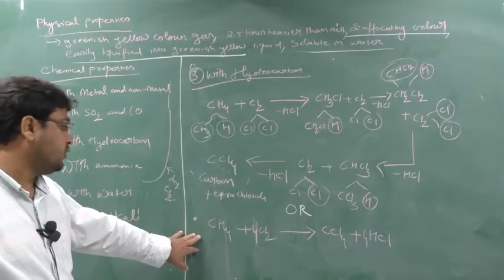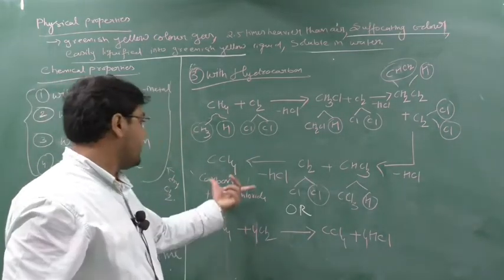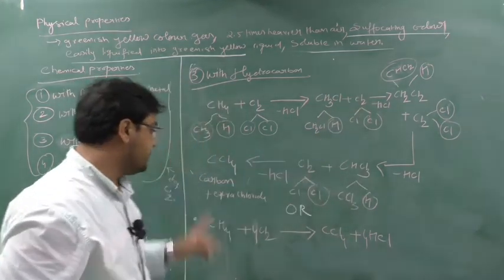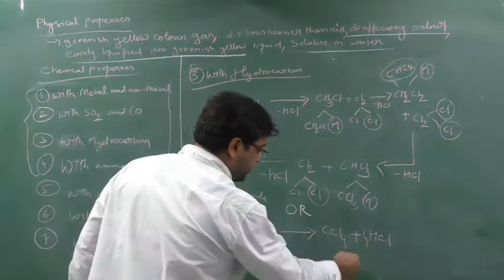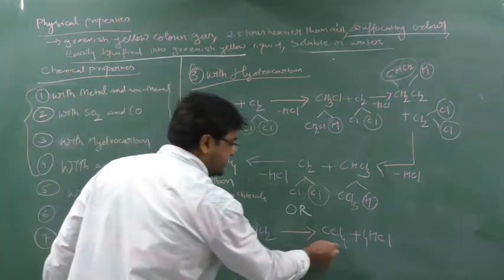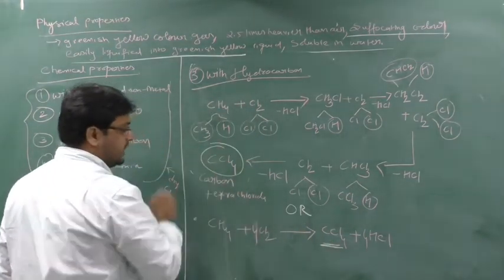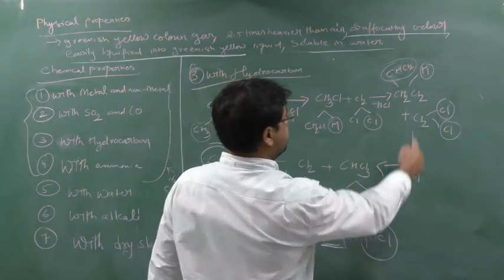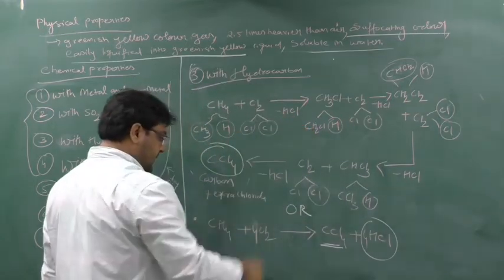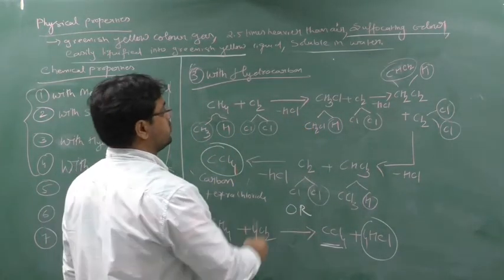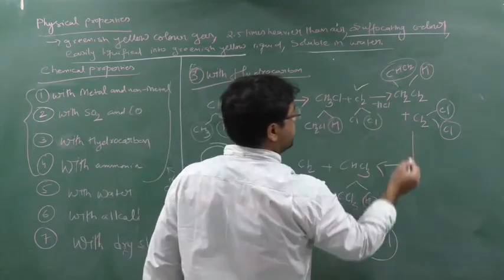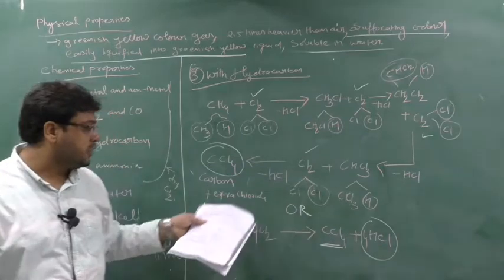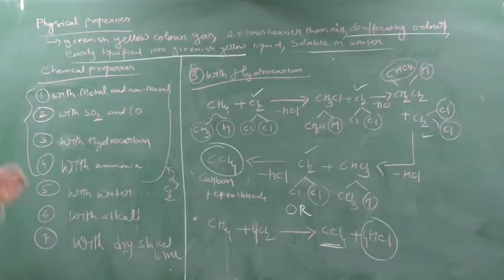So see this CH4. If I react it with Cl2, what final product am I getting? I am getting final product CCl4, and at each and every step I am getting HCl. After balancing, I will get only 1 CCl4. How much HCl should I get? 4 HCl: 1 HCl, 2 HCl, 3 HCl and 4 HCl. And how much chlorine should be used? 4 chlorine: first chlorine used, second, third, and fourth. So either you write the stepwise reaction or you write this reaction. Clear? So this is with the hydrocarbon.